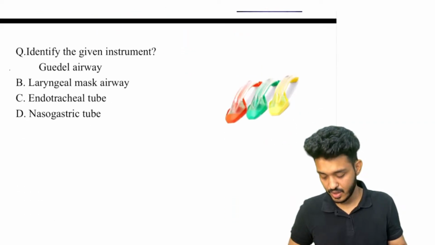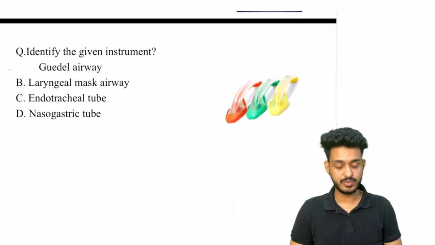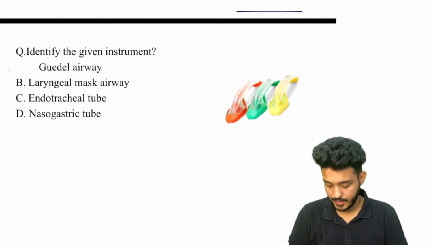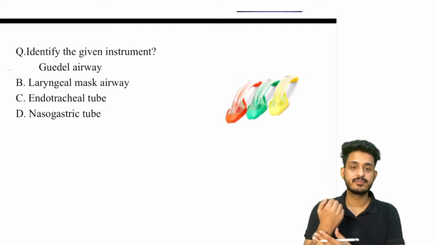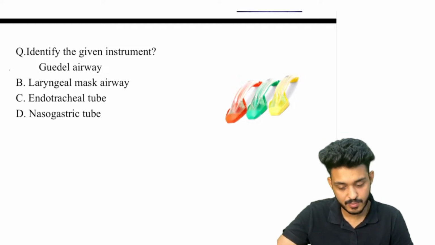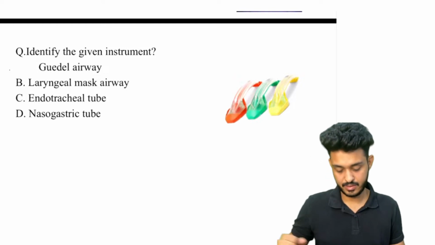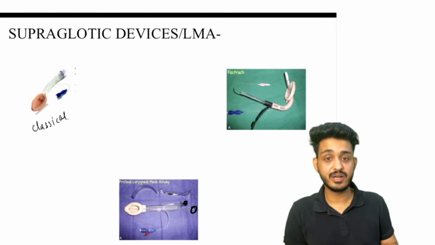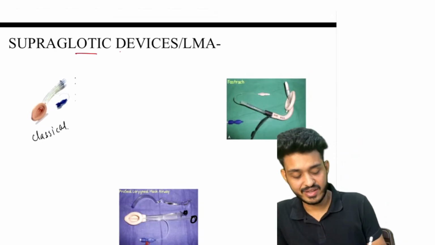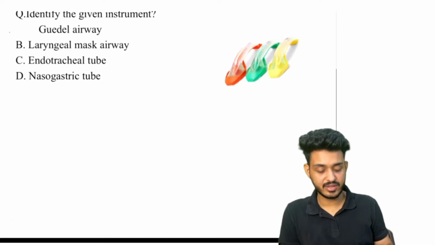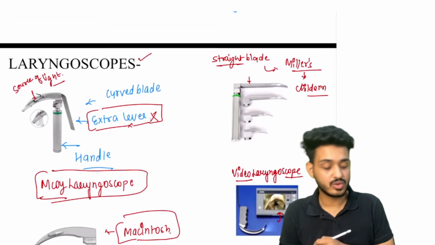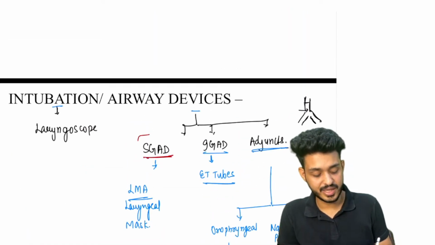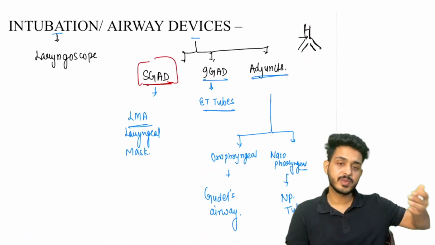Okay, now please try to identify this given instrument. What is this? Please try to identify this. Till then, I will be telling you the next part, that is your supraglottic airway devices. We are done with the laryngoscopes. Now we are studying about the supraglottic airway devices. One by one we will be opening everything, right?